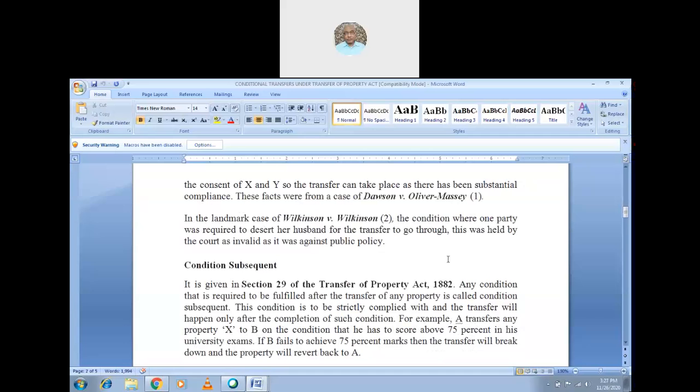Now, the landmark case of Wilkinson versus Wilkinson is another case law. The condition, where one party was required to desert her husband for the transfer to go through, was held by the court to be invalid as it was against public policy. So here in this Wilkinson versus Wilkinson case law, what did you understand? Yes, anybody? What did you understand in the case law which is there on the screen?